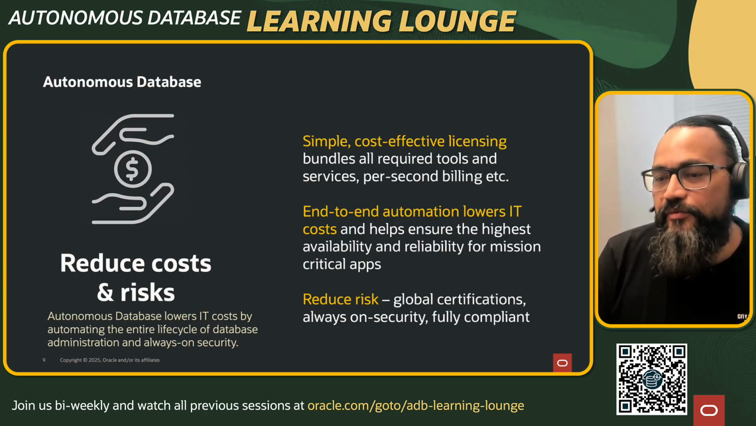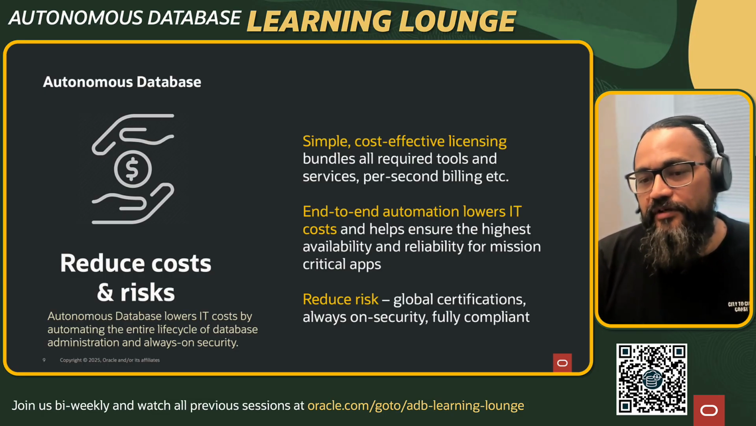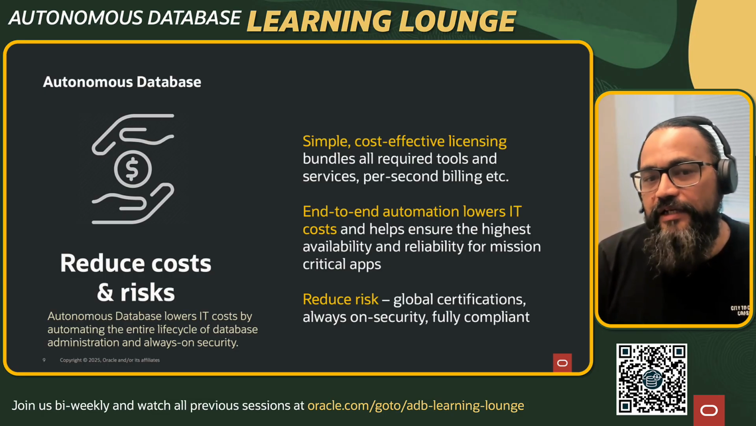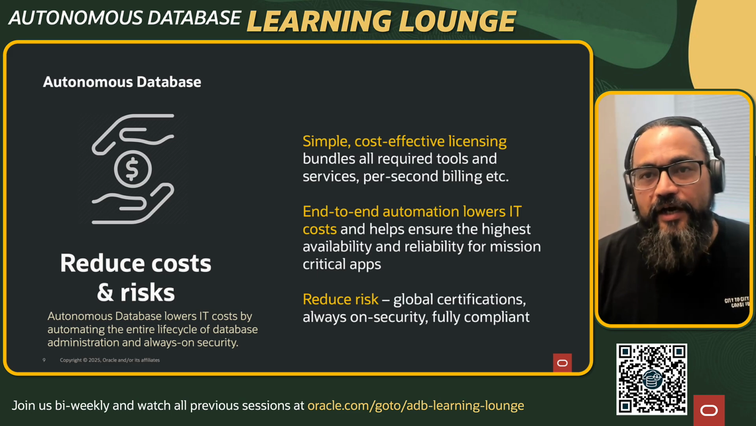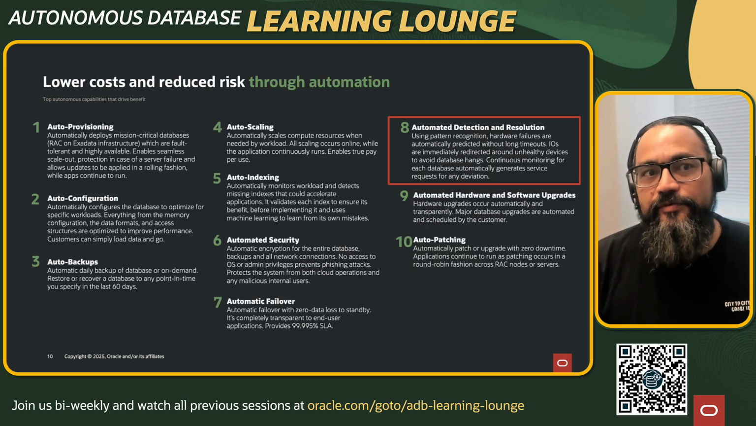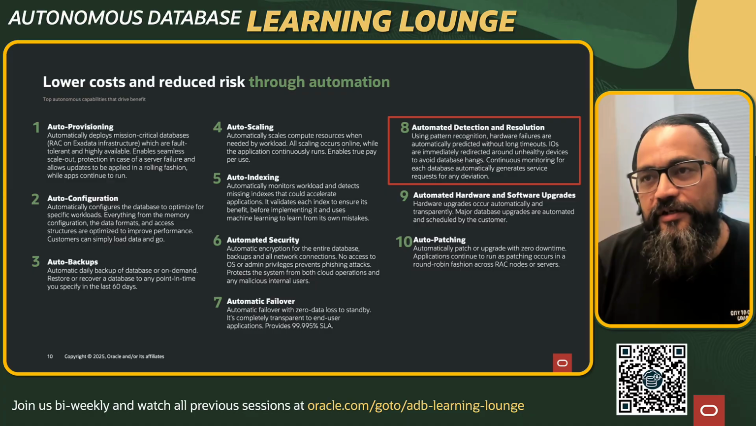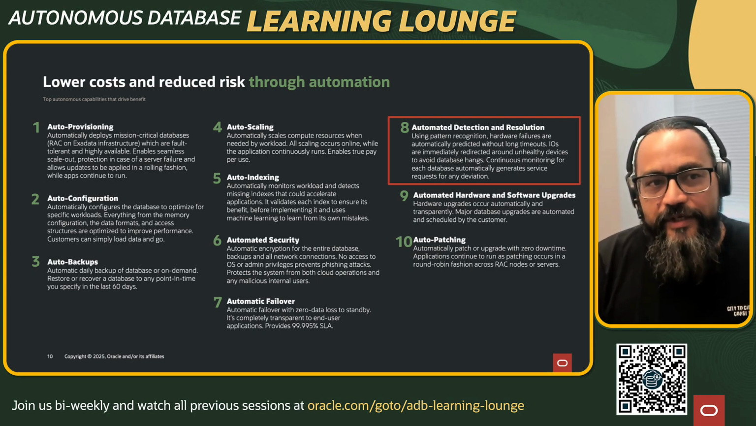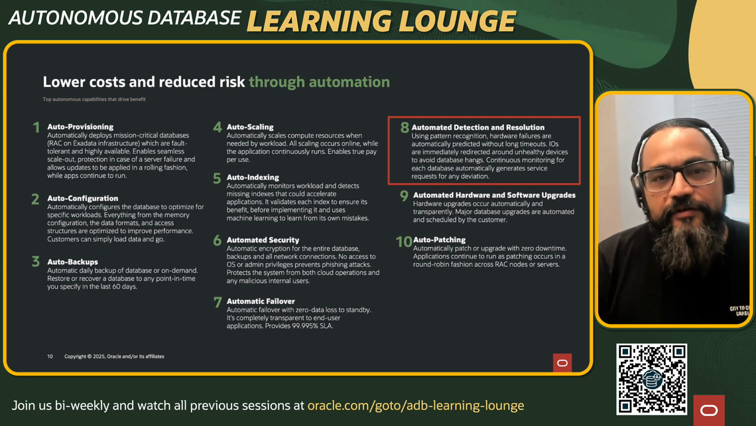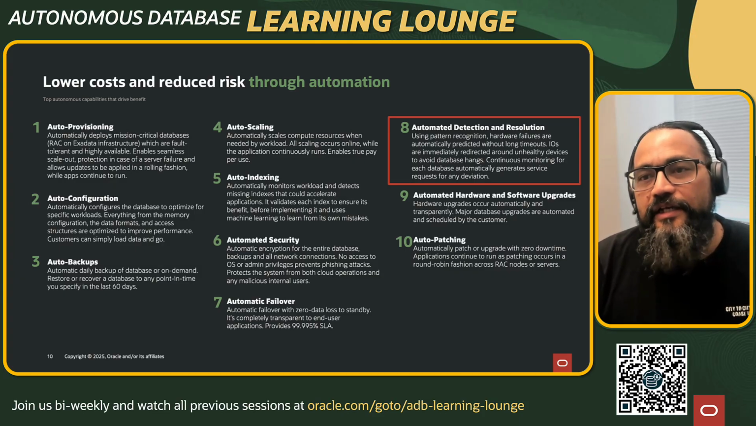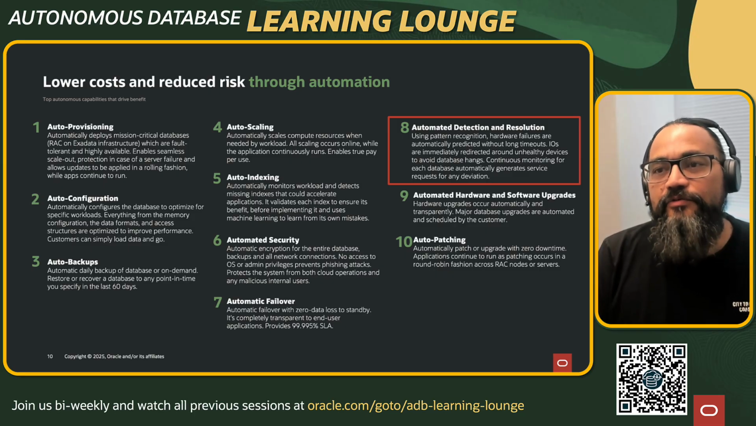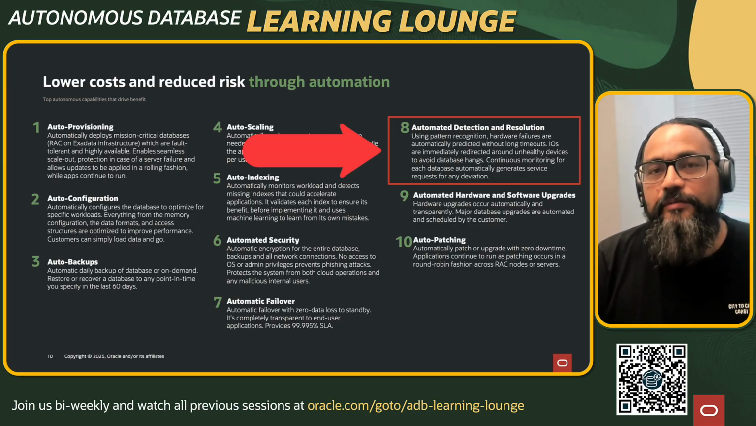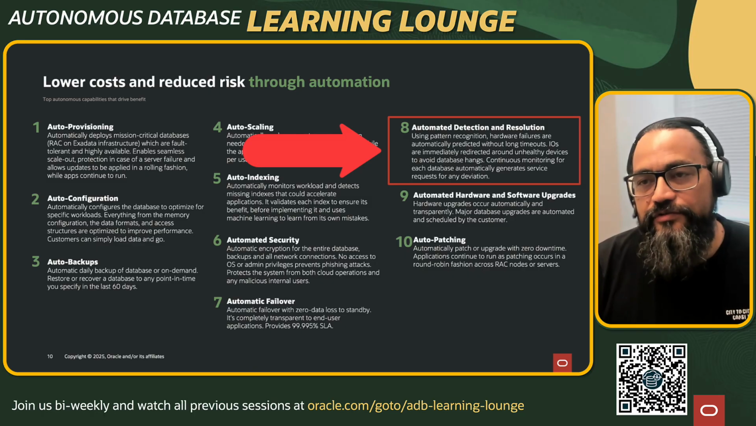And of course, we provide patches on a regular basis. We have global certification in place, which reduces the risk. On top of all of this is the automation which comes with it. So how do we really reduce cost? What we provide is all these auto features, which is essentially what Autonomous Database is. We have auto provisioning, auto configuration, automatic backups, then auto scaling. There are a ton of auto features here, but today what I really want to focus on is this part, where we are automatically detecting issues and resolving issues for our customers.